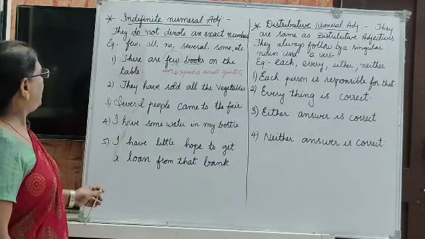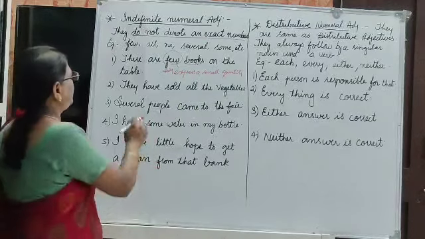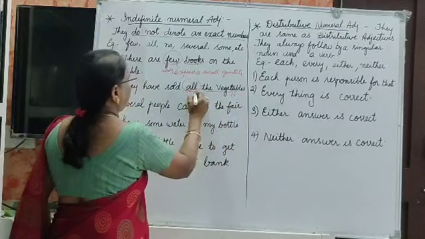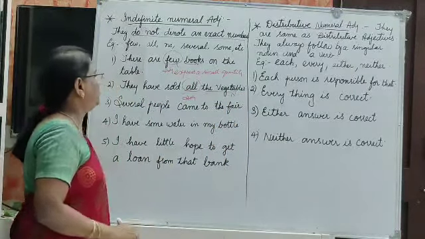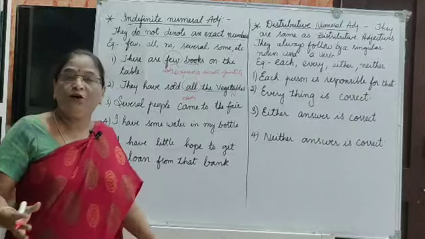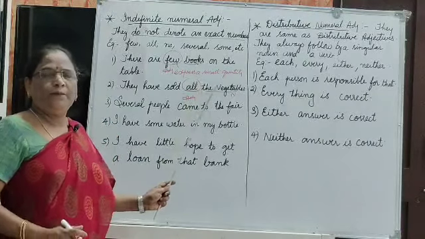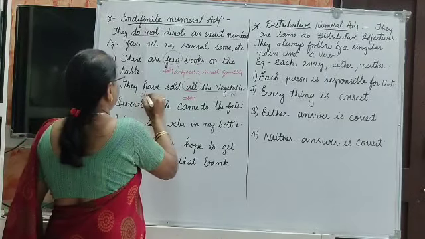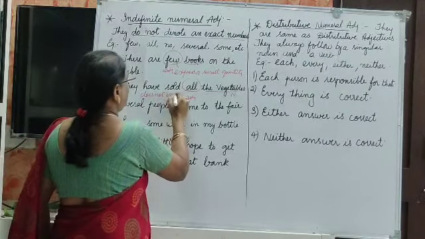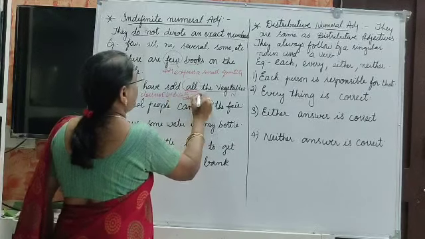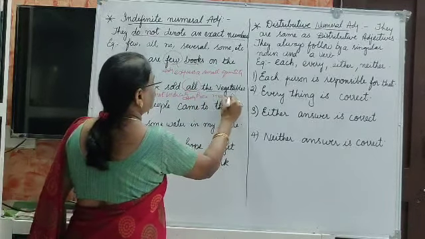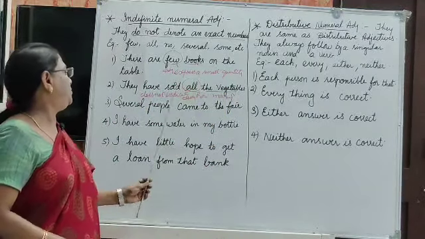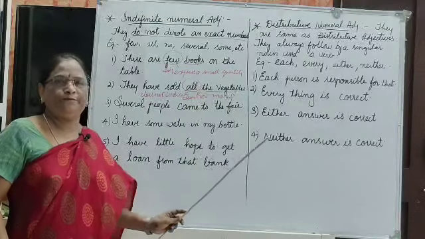So here, they have sold all the vegetables. Vegetables is noun and all is adjective. All does not indicate how much, how many. All means they do not show the exact number. We don't know how many. All means all, that's all. We don't have the exact number here, so that does not indicate how many.